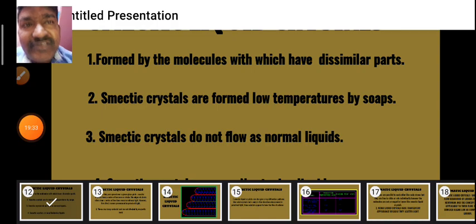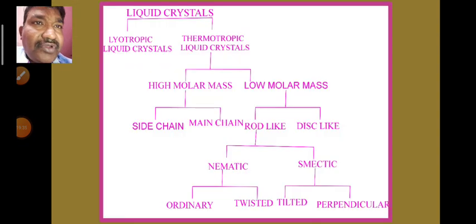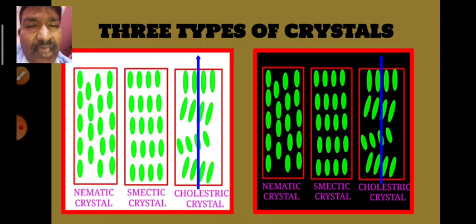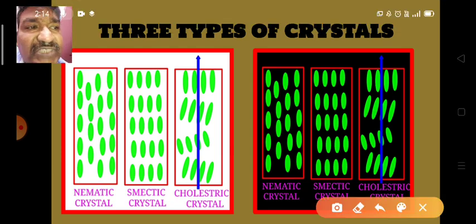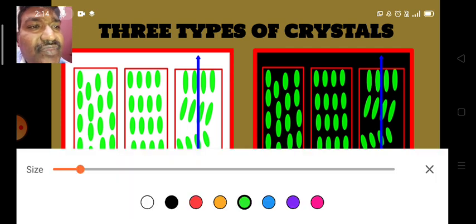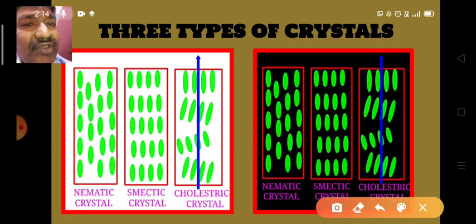But here we study mainly three types of liquid crystals. They are nematic liquid crystals, smectic liquid crystals, and cholesteric liquid crystals.